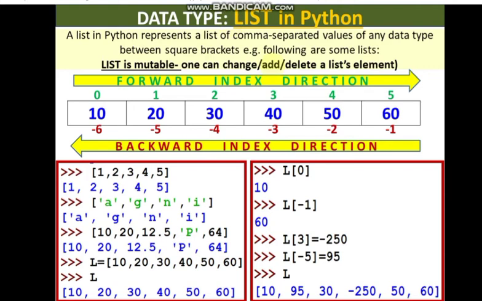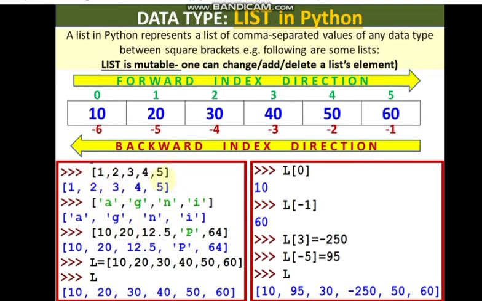Lists in Python are mutable, which means one can change, add or delete any list element, and the index numbering is the same. A list is written as comma separated values of any data type, either numbers, floating point numbers, or characters, or again a list inside a list, but they are written inside square brackets.